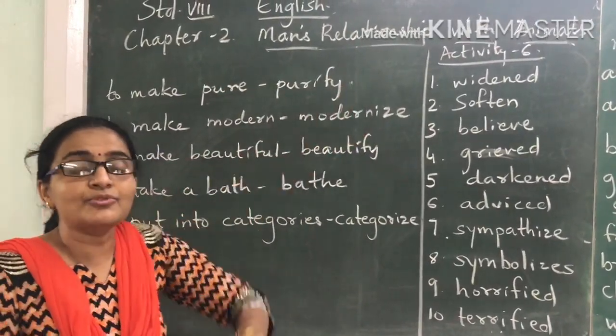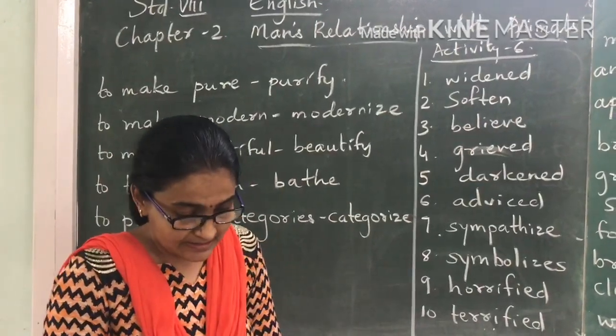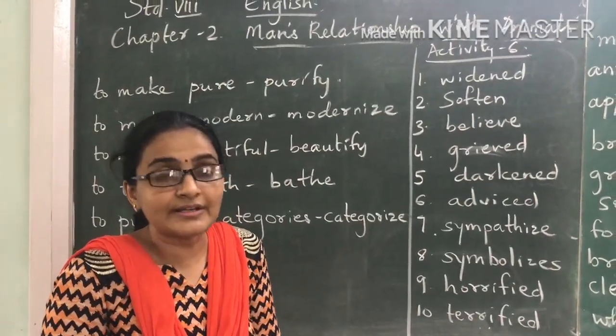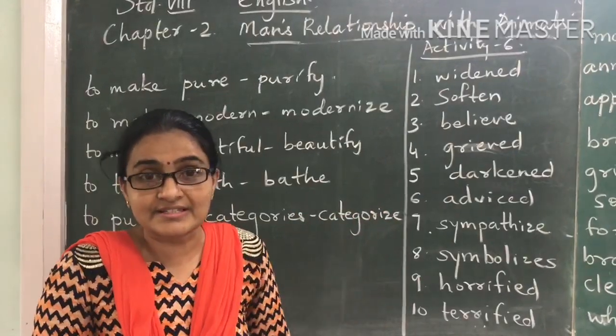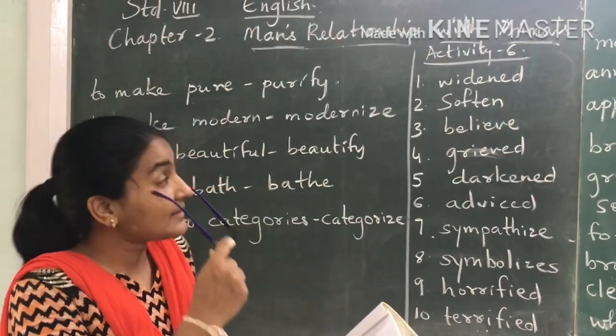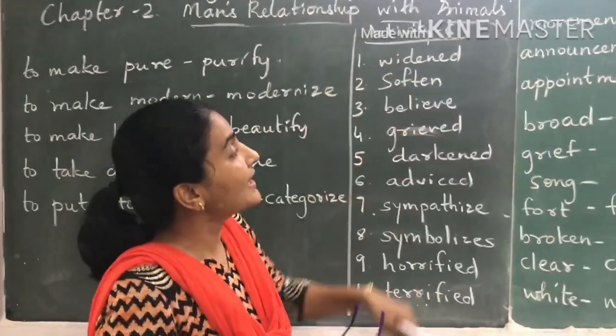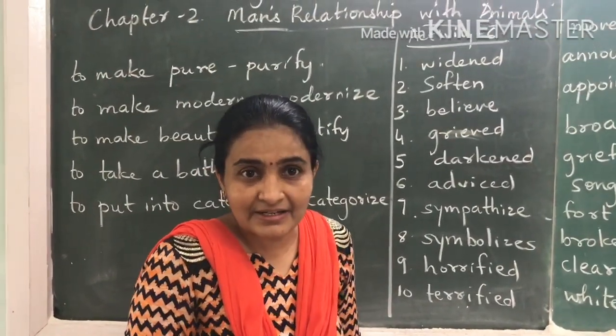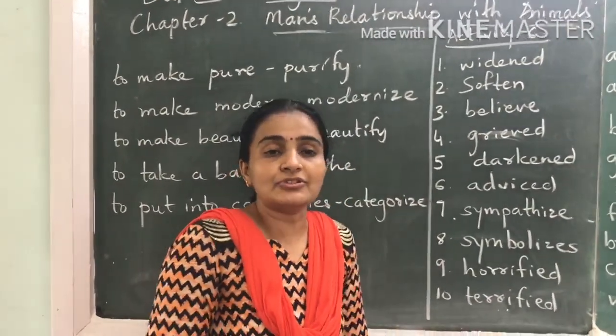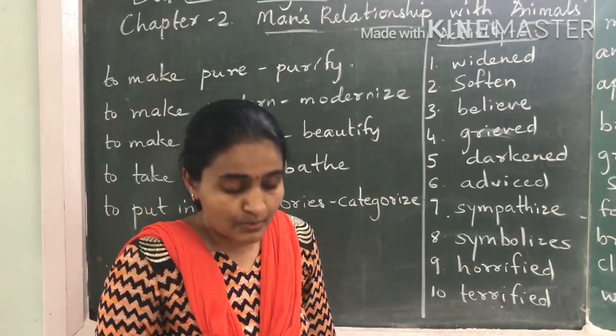And these verb forms you have used them to fill in the blanks. Okay. So this is how you will write it in your notebook. You will also practice all the extra words that I have given. Now in activity 6, again there are some fill in the blanks that are given. And in those fill in the blanks also, what you are supposed to do is use the verb form.